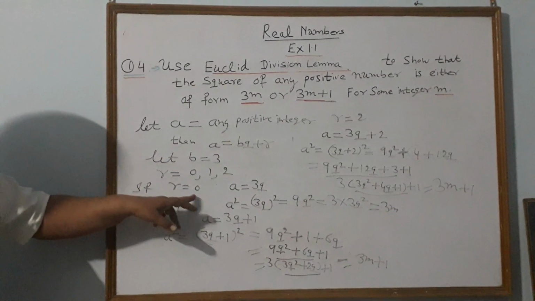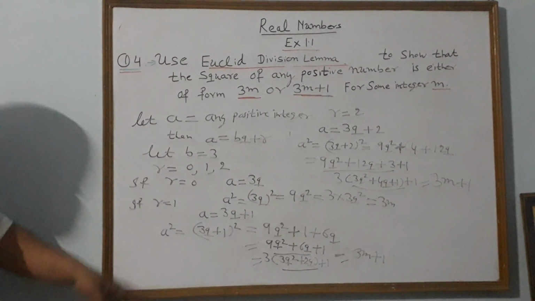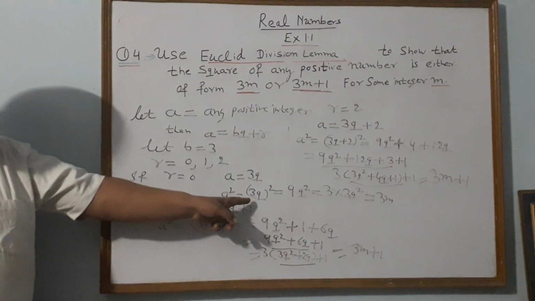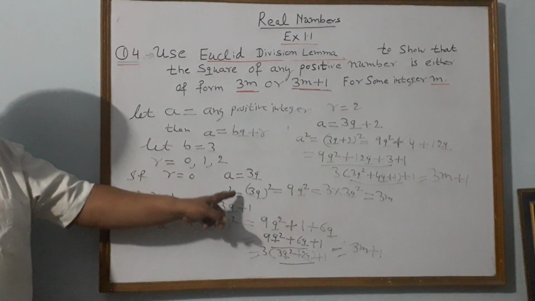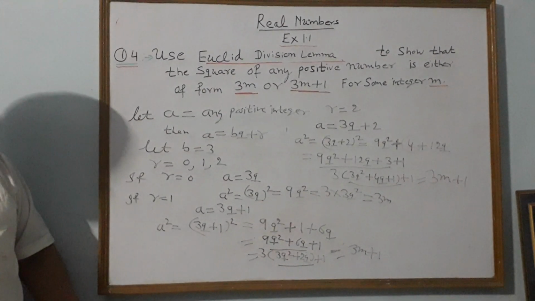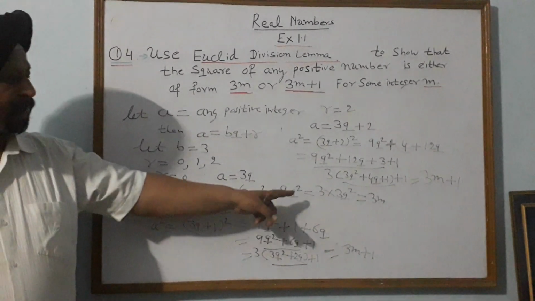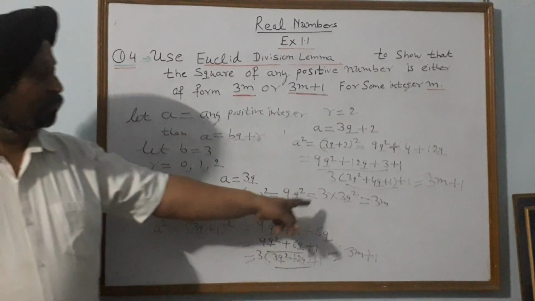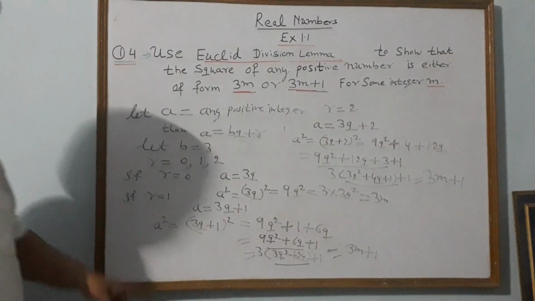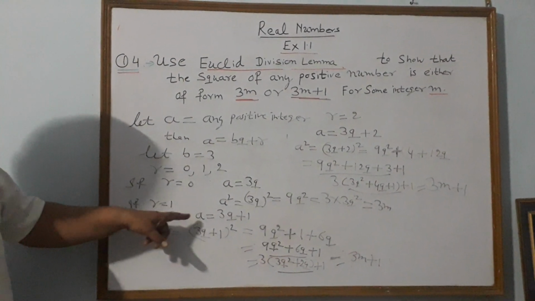If r is equal to 0, a is equal to how much? 3q. Now we have to prove about the square of any positive integer, so take its square. a² is equal to (3q)², that is 9q², which is equal to 3 into 3q². So what is its form? 3m.